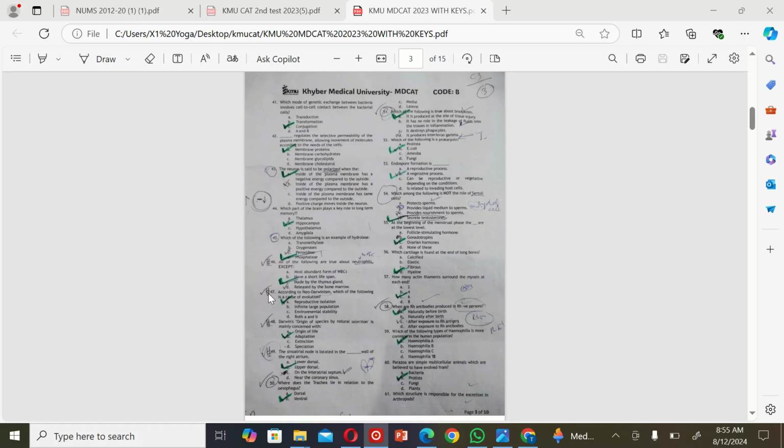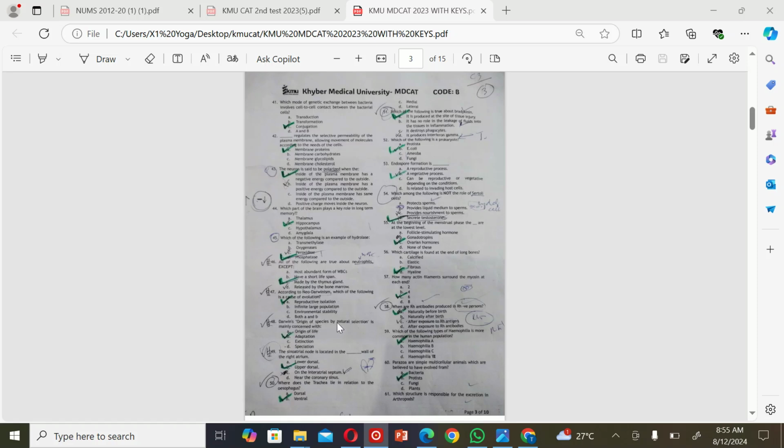The next MCQ is: according to neo-Darwinism, which of the following is the cause of evolution? A. Reproductive isolation. B. Infinitely large population. C. Environmental stability. And D. Both A and B. So the correct option is A. Reproductive isolation.